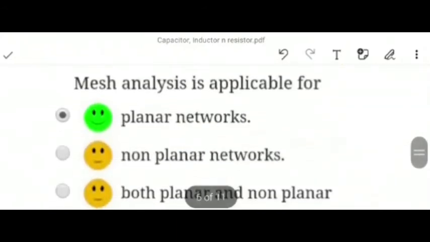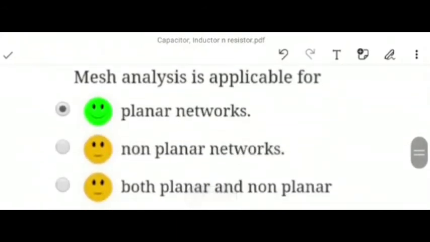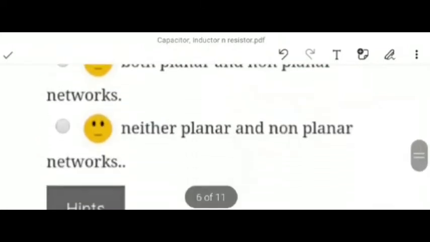Now in next question, mesh analysis is applicable for. Mesh analysis we have also discussed in our previous videos. So mesh analysis is only applicable for planar networks. It is not applicable for non-planar networks. So it should be remembered that mesh analysis is only applicable for planar and nodal analysis is applicable for non-planar as well.